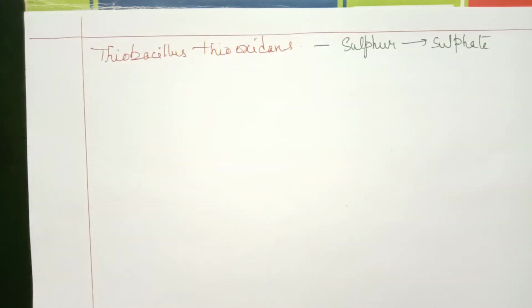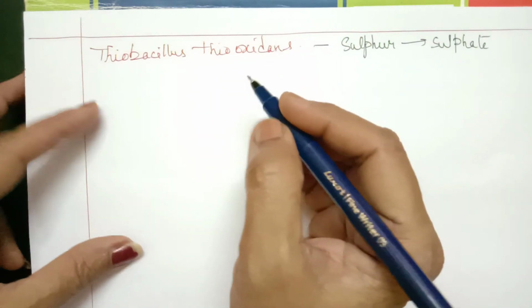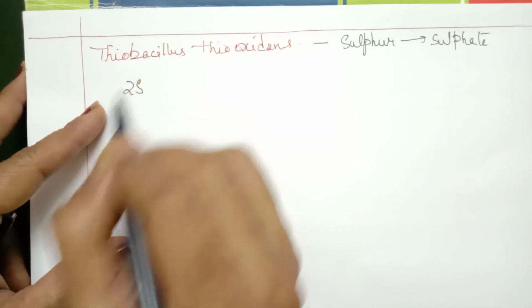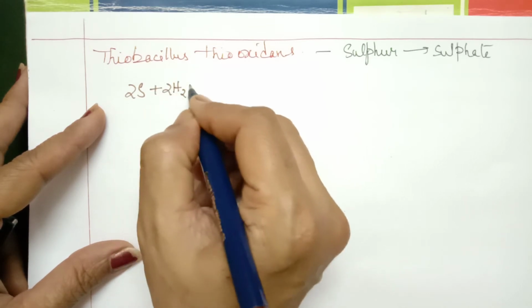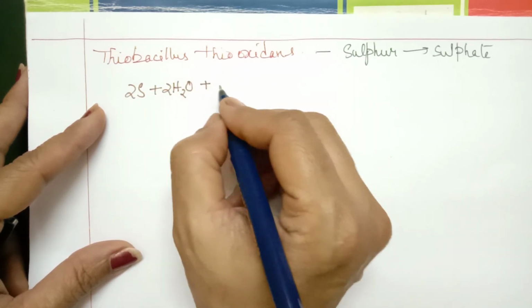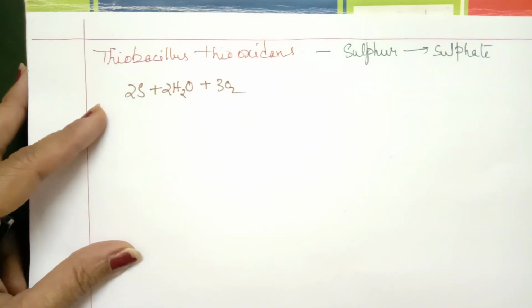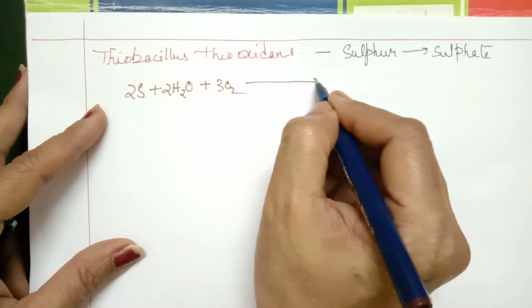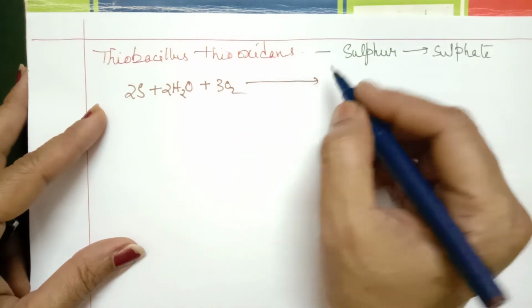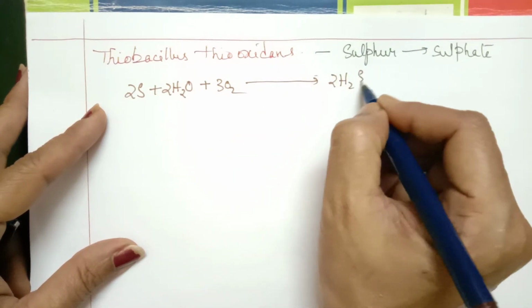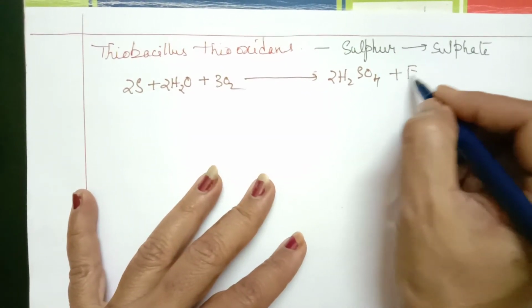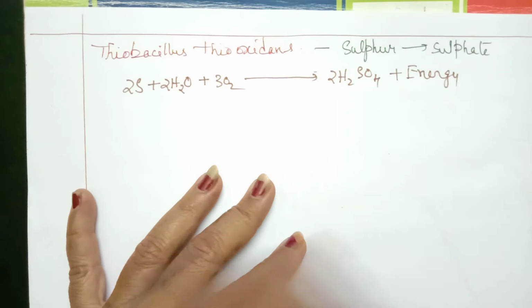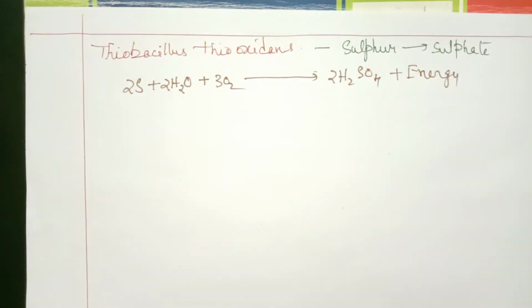Let us see what is the reaction here. So here 2 sulfur are involved in presence of water plus oxygen, 3 oxygen molecules. The bacterium is Thiobacillus thiooxidans. It produces H2SO4, sulfuric acid, plus energy. So this is also an exergonic process.